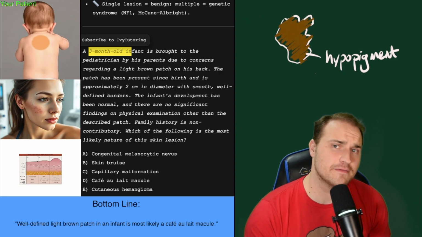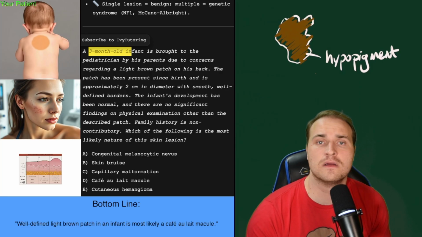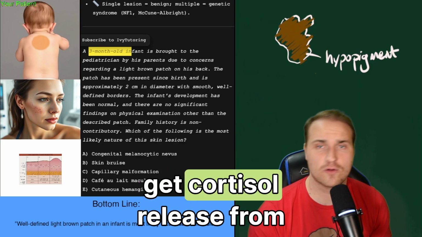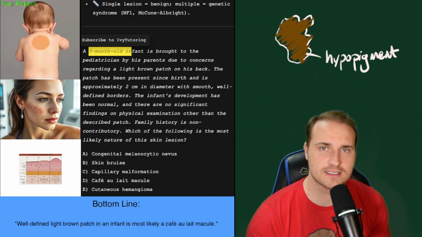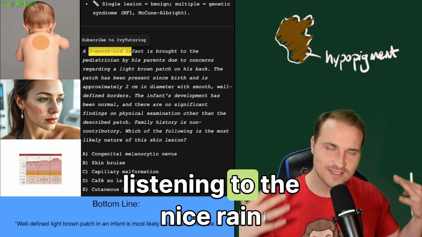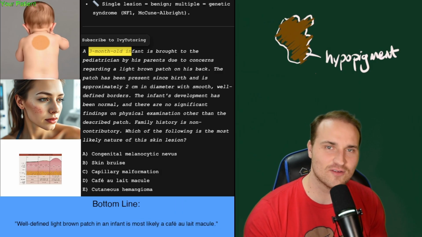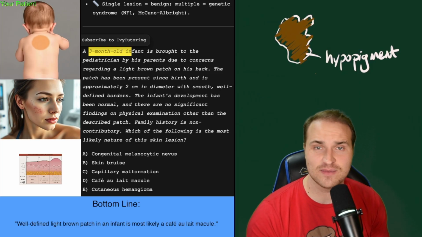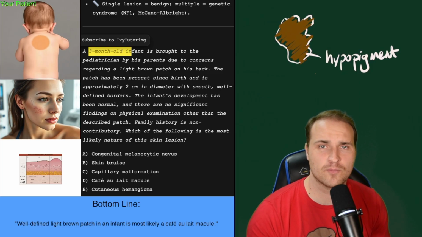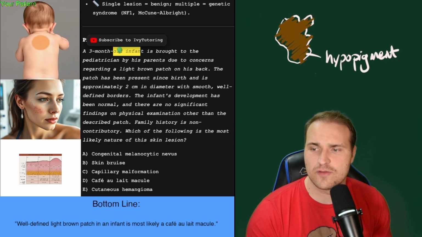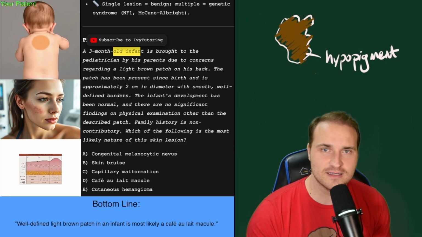And when I turn it off, I activate the HPA axis, right? But stress activates that axis and you get cortisol release from the adrenal cortex. So calming activities like listening to the nice rain sounds can reduce CRH, ACTH, and cortisol levels. Less cortisol means lower anxiety, better sleep, and improved emotional regulation. But I digress.